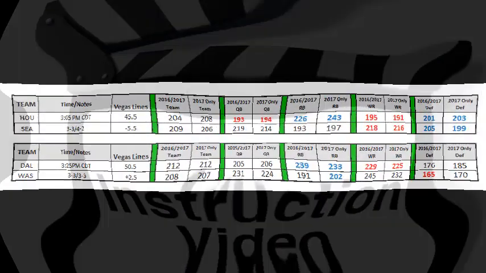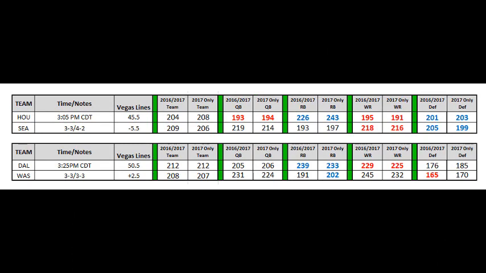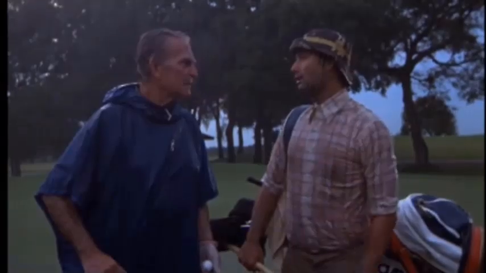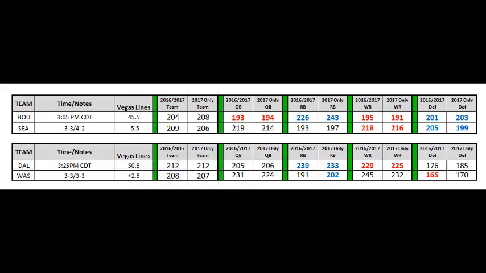Okay, we usually start out by reviewing last week's contest and the results of the contest that we entered, and this is the contest we were going to enter with these 2 games on FanDuel. Problem is that the Dallas-Washington game, it was an absolute monsoon. I don't think the heavy stuff's going to come down for quite a while. So we just skipped it. We didn't enter the contest. We had no idea what was going to happen. We wanted to use Washington's quarterback, and because it was said there was so much rain, we just decided to skip it. So we've really got nothing to review, so we'll just move on to Week 9's analysis.